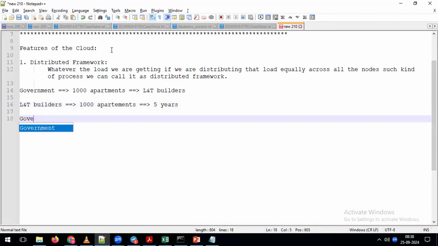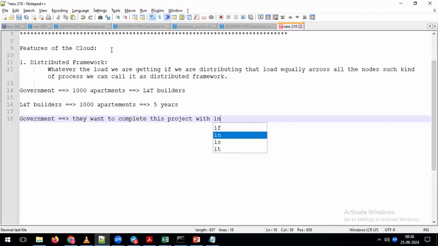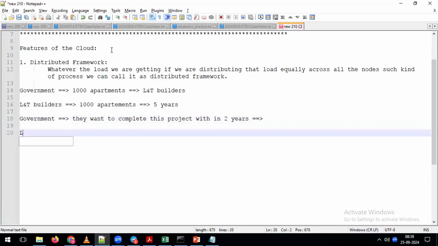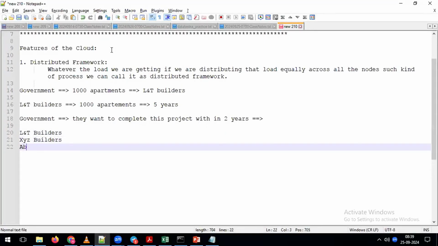But here the government requirement is that they don't want to wait for 5 years. They want to complete this project within 2 years. For that reason, instead of giving this entire work to only L&T builders, they introduced one more builder, for example, XYZ builders, and one more builder called ABC builders. Like that, they gave the same project to multiple builders.